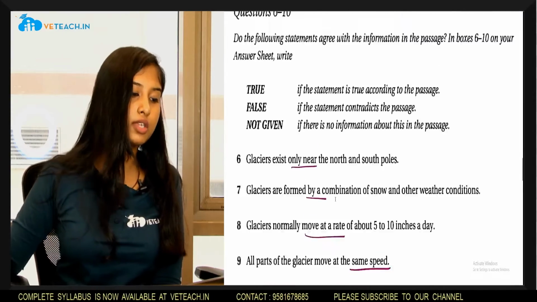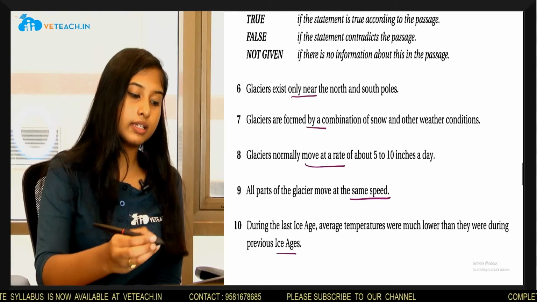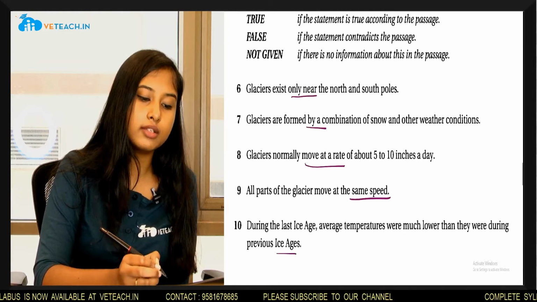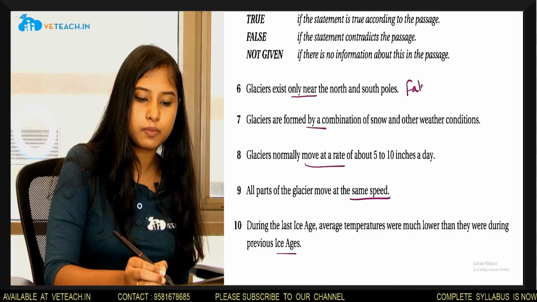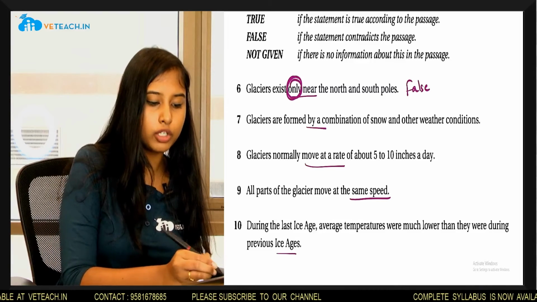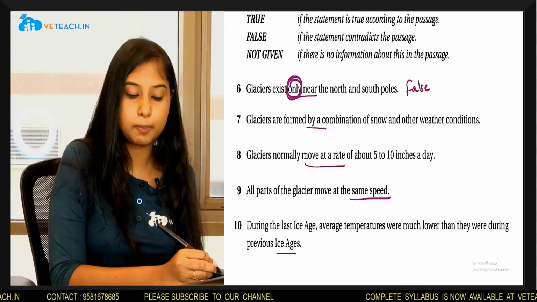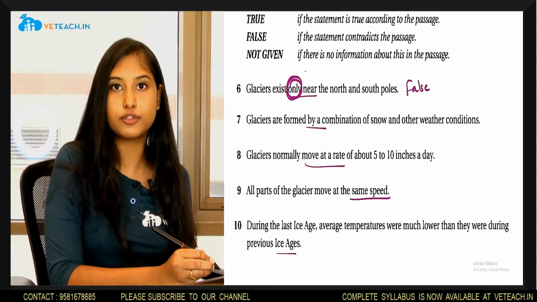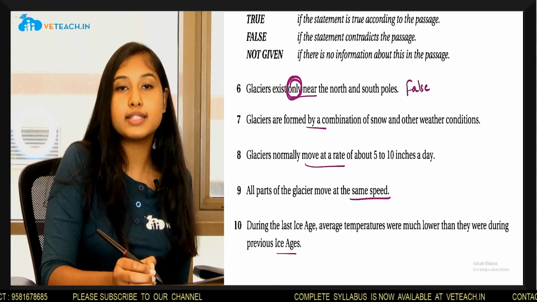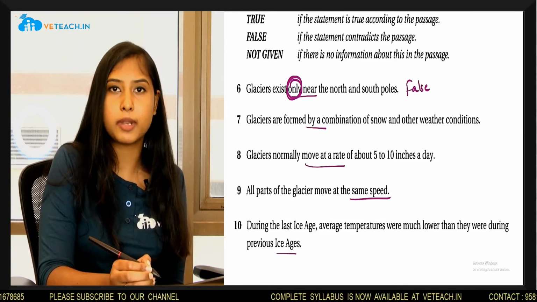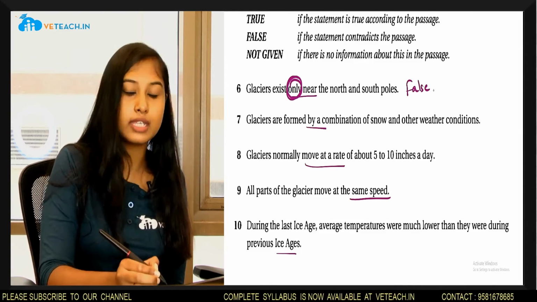First set of questions are from 6 to 10 and these are true or false questions. Question number 6, glaciers exist only near the north and south poles. And the answer to this question is false. Firstly, the word only is an extreme word. Whenever you find such extreme words, please know that the majority of the time it's false. I am reiterating, it's the majority of the times, not all the time. In section B, it is given how glaciers are spread over all the continents, including Africa and Oceania. So this particular statement is false.